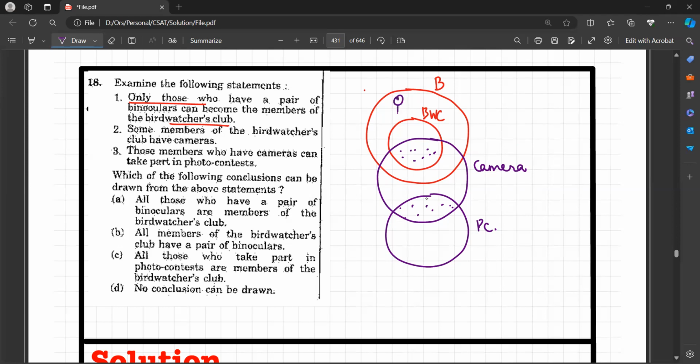No, because this fellow here having a pair of binoculars cannot be a member of the Bird Watchers Club. This is wrong. All members of the Bird Watchers Club have a pair of binoculars. This whole Bird Watchers Club circle is within binoculars. So this statement stands out to be correct, because all members of the Bird Watchers Club possess a binocular. Clear? Let us proceed to the next problem.